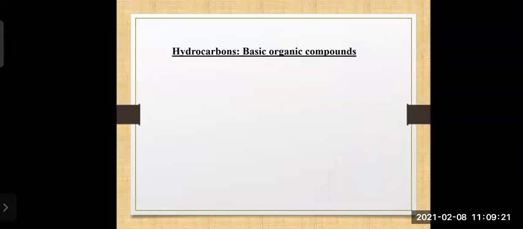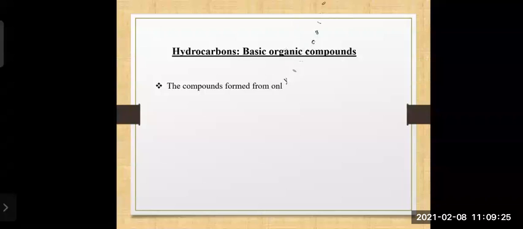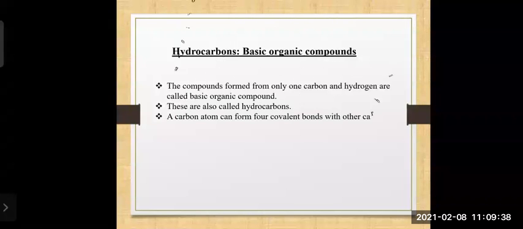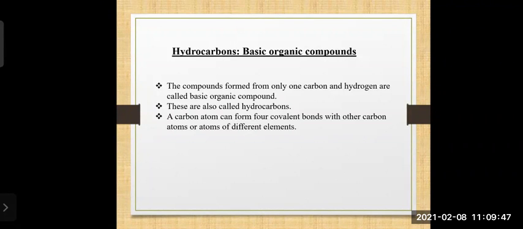After finishing the crystalline and non-crystalline forms, the second topic for us is hydrocarbons, which are the basic organic compounds. Let us see what they are. Hydrocarbons: hydro, hydrogen; carbons, carbon.